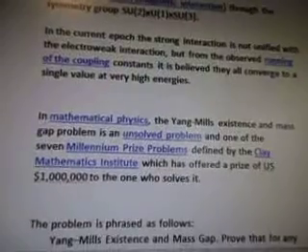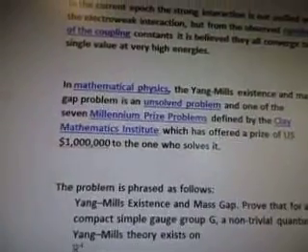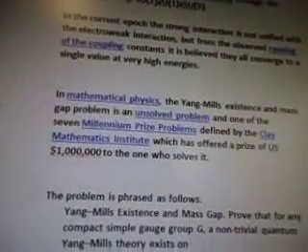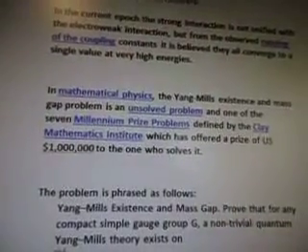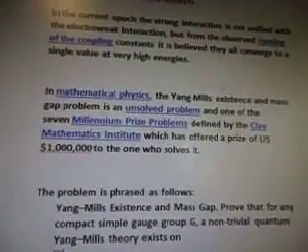In the current epoch, the strong interaction is not unified with the electroweak interaction, but from the observed running of the coupling constants, it is believed they all converge to a single value at very high energies. In mathematical physics, the Yang-Mills existence and mass gap problem is an unsolved problem, and one of the 7 Millennium Prize problems defined by the Clay Mathematics Institute, which has offered a prize of US $1 million to the one who solves it. Hey, that's pretty cool.